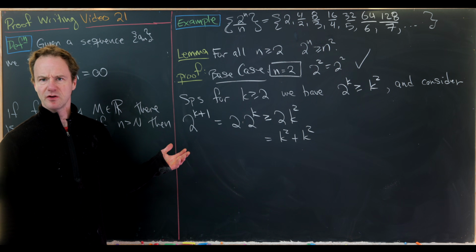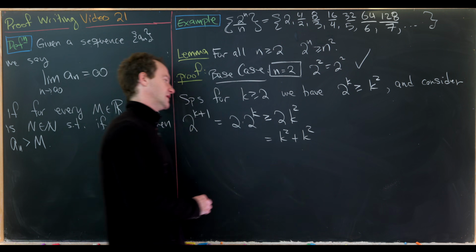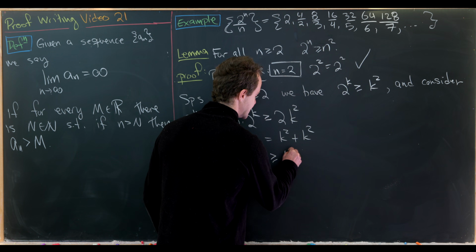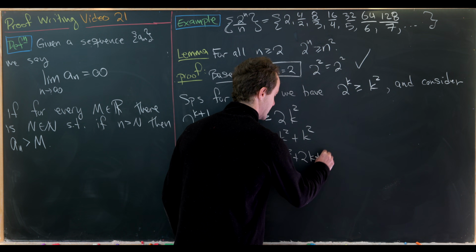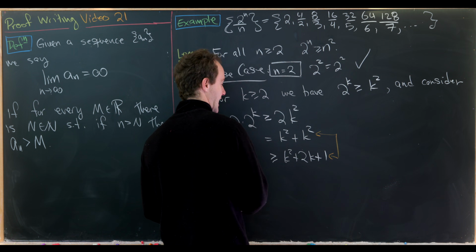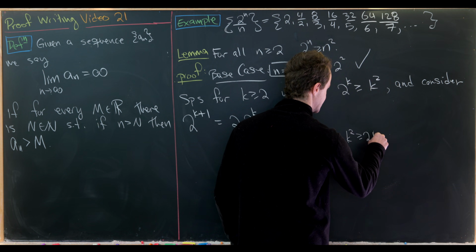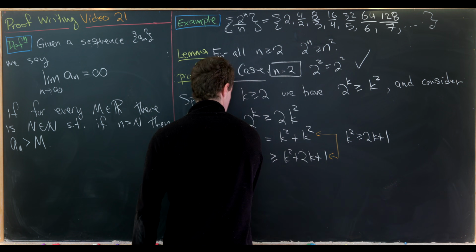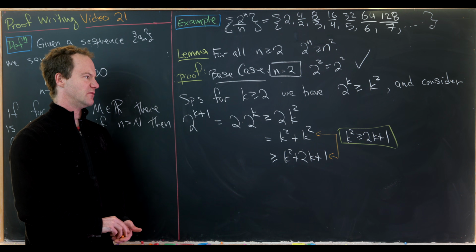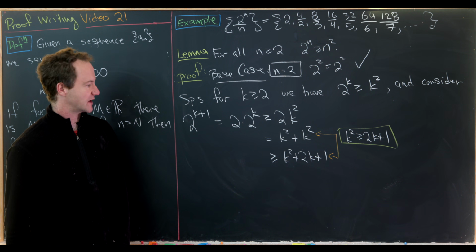And then from here, you might need another little bit of an inequality, which I'll leave as a homework lemma. And that says that this is bigger than or equal to k squared plus 2k plus 1. And so let's just sketch out what's needed for that. And that is to show that k squared is bigger than or equal to 2k plus 1. Which is definitely true after a point. Okay, so that would maybe be something to add into this to clear up all of the gaps.